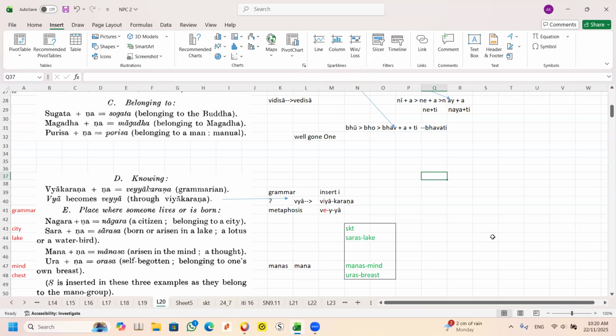Brother Alfred, can you please explain again the vyakarana? Insert I, the I becomes E because of VY semi-vowel. I already told you, two consonants. Can you see there are two consonants and those are two semi-vowels? VY. Semi-vowel, you know what semi-vowel is? Two semi-vowels, right? V is a semi-vowel.